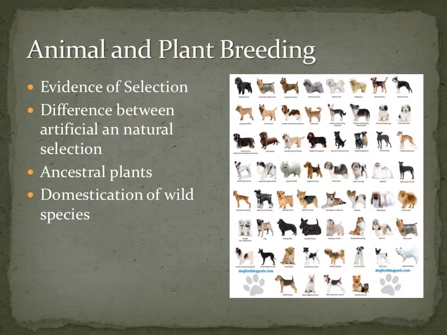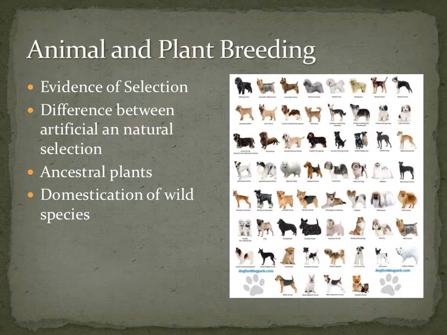The difference between artificial and natural selection. Artificial selection is the intentional breeding of plants or animals. It is used to breed a species with preferred traits. Natural selection is the change of heritable traits in a population over time.